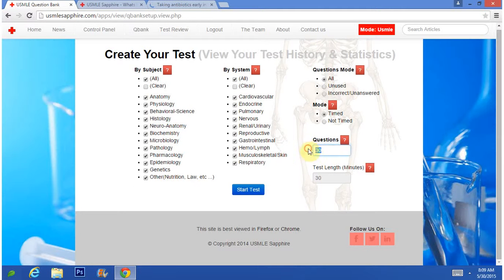Here you can specify how many questions you want to do. For each question you'll have a minute. If you put in more questions than there are questions in the database, you will have more time to do it. This is the mode, so you have timed and not timed. You can also choose whether you want to use all the questions you haven't used yet, or the questions that you got incorrect or haven't answered yet. You can also choose the subjects and the system, whether it's cardiovascular, endocrine, pulmonary, nervous, etc. So let's do a test.